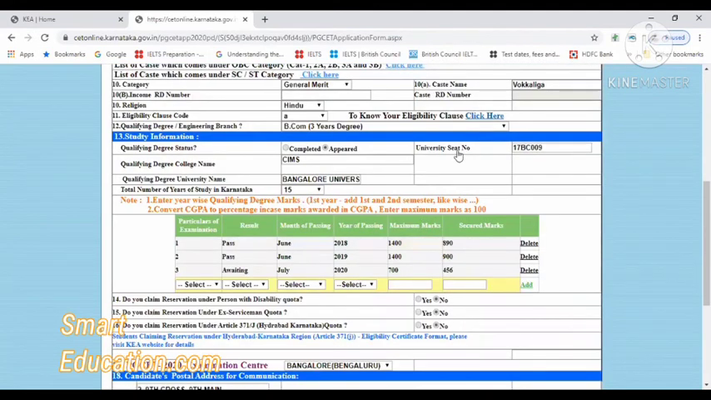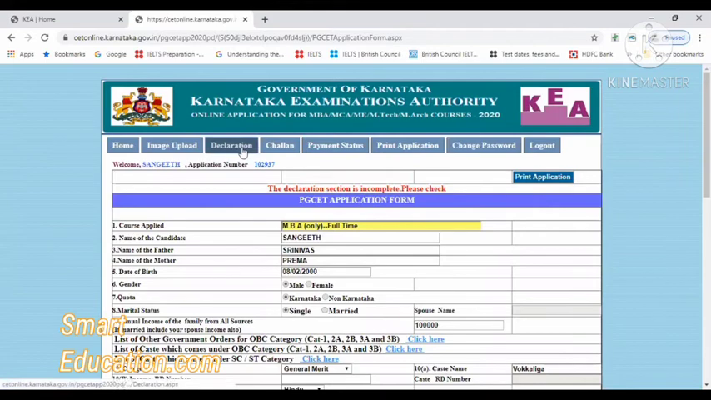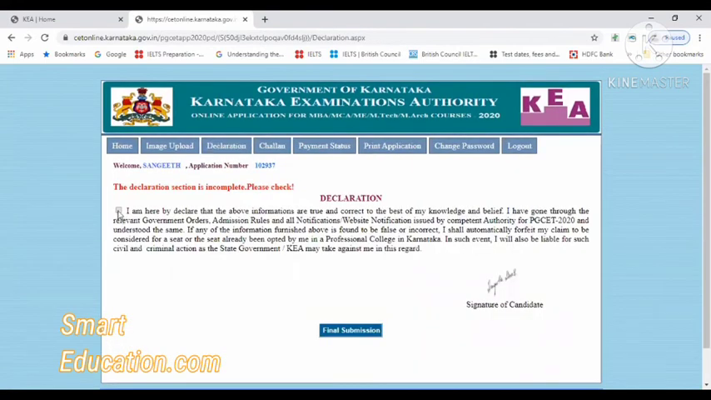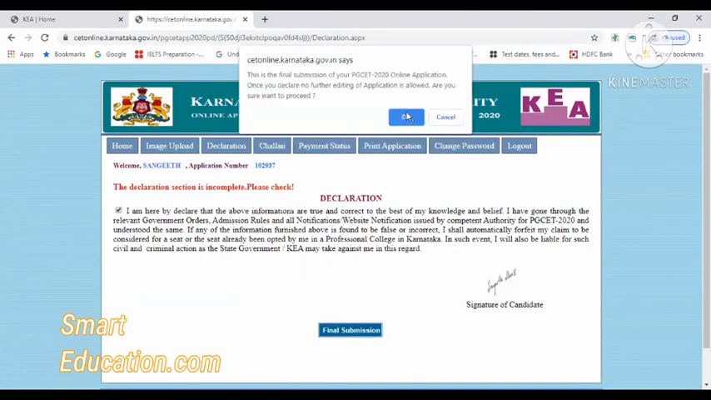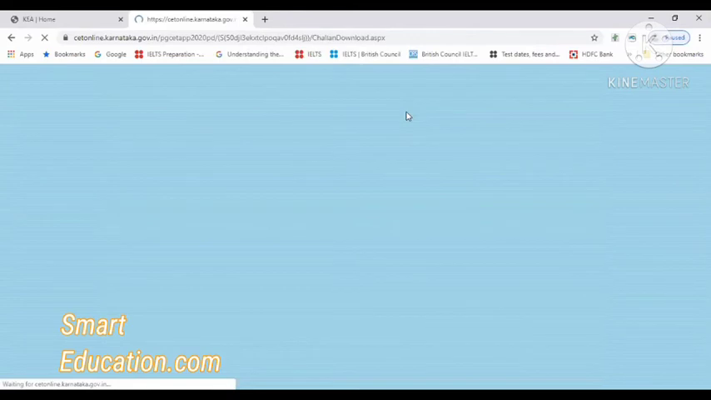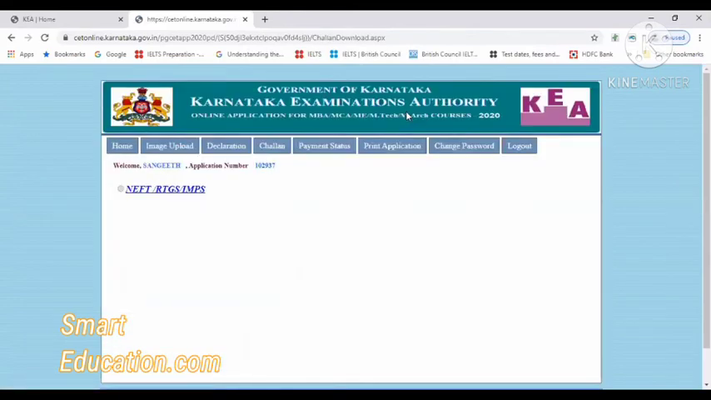Okay, so this is done. Now I am giving the declaration here. I'll just click on "I hereby accept", then click OK, and then click on final submission. Okay, so this has been done now. So now I have applied and my registration is already accepted.